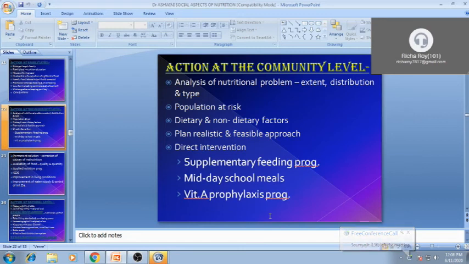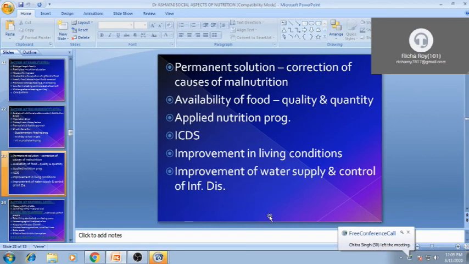Direct intervention: supplementary food programs we will provide, like Anganwadi centers or midday meal school programs, in which they provide 1 or 2 meals for the school children, so that attendance in school will increase and nutritional status improves. Then the vitamin A prophylaxis program is also there. Then the permanent solution is quality food and supplement food production and supply, which should be accessible to all the common people.